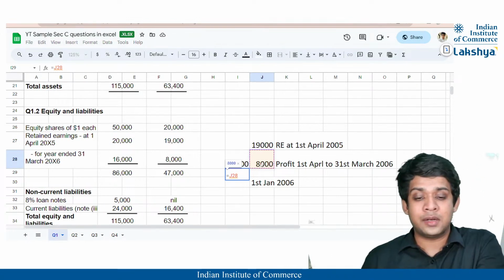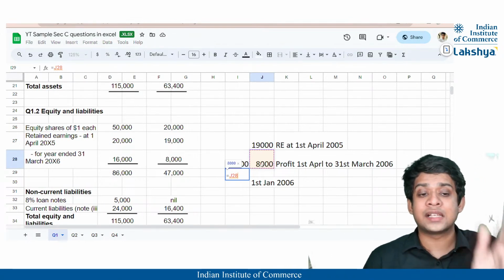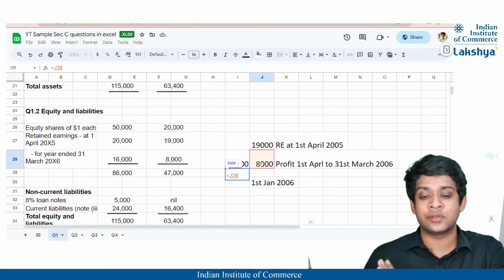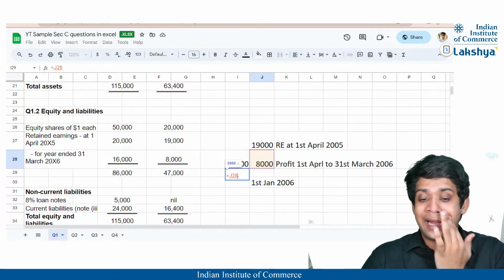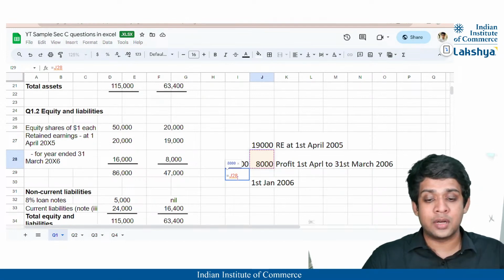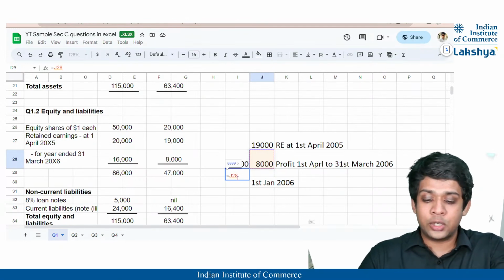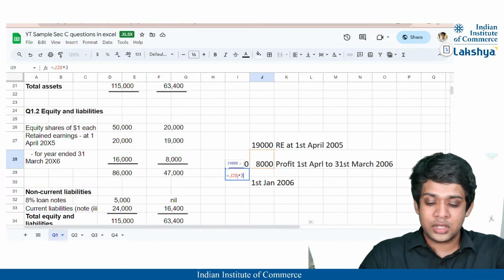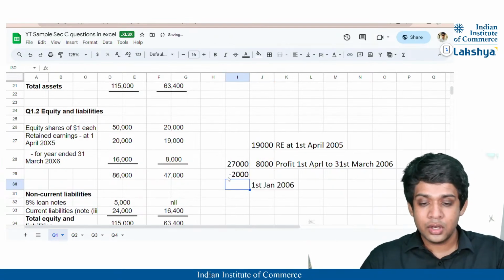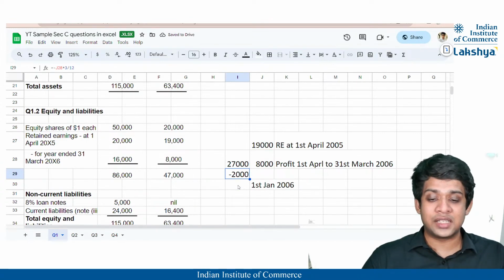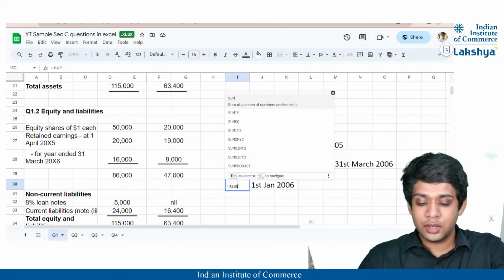Before that, whatever profit was earned by the company is the pre-acquisition retained earnings of the subsidiary. So that is going to be deducted to identify the pre-acquisition profits, right? So 3 months are going to be deducted, 8,000 into 3 divided by 12. So this is the profit for 3 months, that is 2,000.